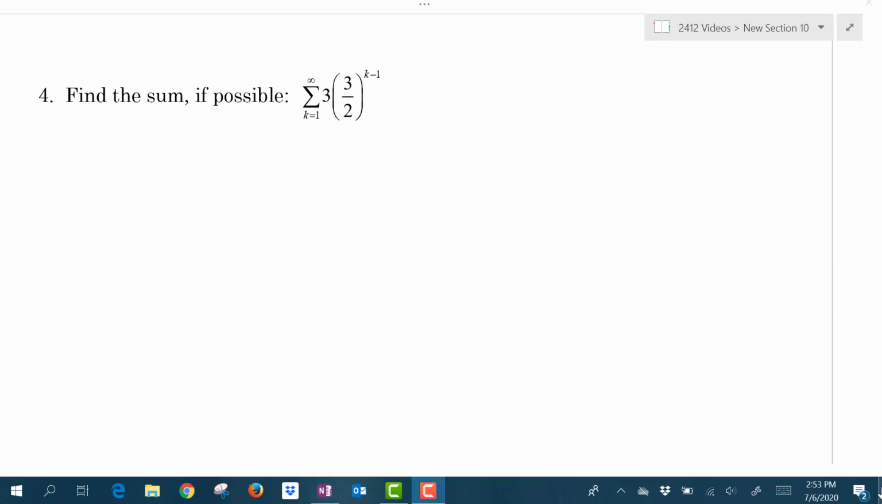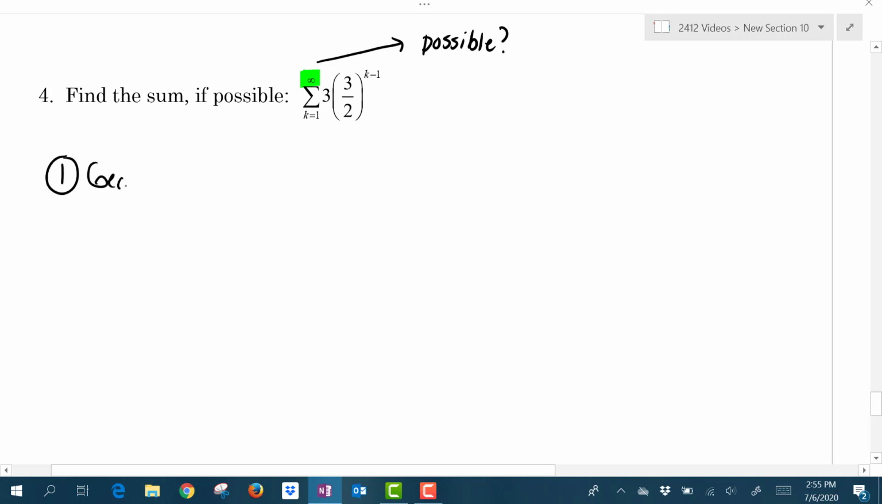In example 4, we're asked to find the sum if possible. So when we look at our sigma notation, we're asked to find the sum of the terms from k = 1 to infinity. Since we are summing an infinite number of terms, we need to ask ourselves, is this sum possible? To be possible, first of all, we want to verify, is it a geometric sequence? And then secondly, does the sequence converge? To determine if the sequence is geometric, we need to find an r value. So let's find the terms of the sequence.